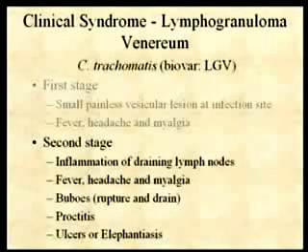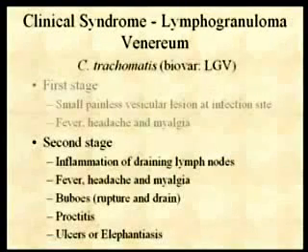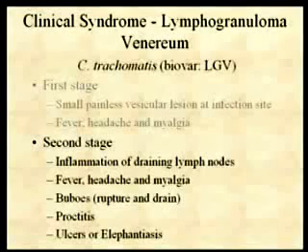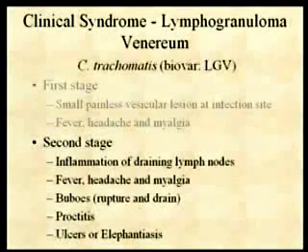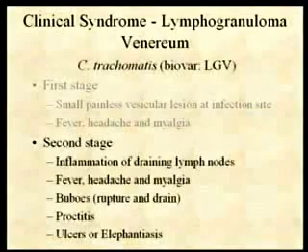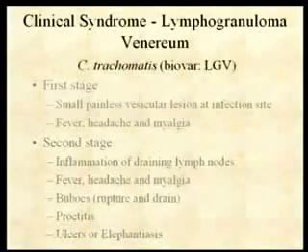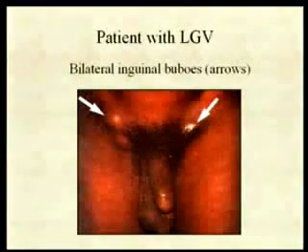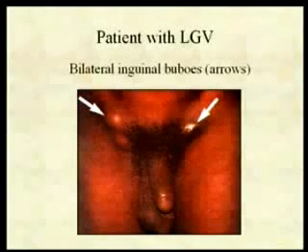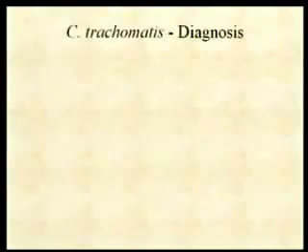These things can get so large that they actually rupture and drain, and I'll show you a picture of some in a second. Rupturing of these can result in proctitis. They also can block the lymph system so that there can be elephantiasis of the genitals and ulcers in the genital area. So these things get very, very large. And I think I got this picture. Can you see them? The inguinal lymph nodes here? Large, swollen inguinal lymph nodes. That's characteristic of this disease.